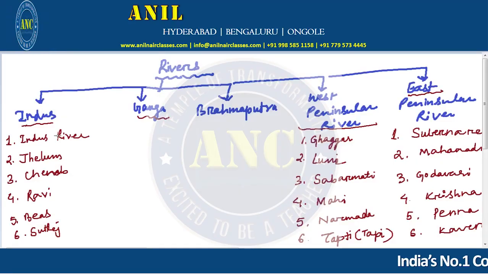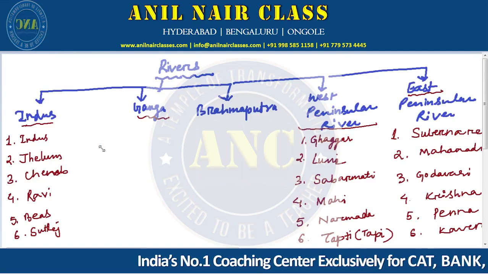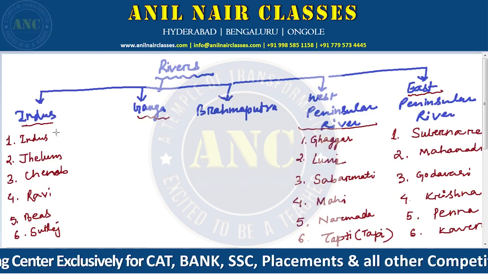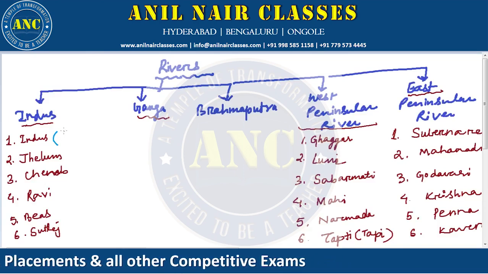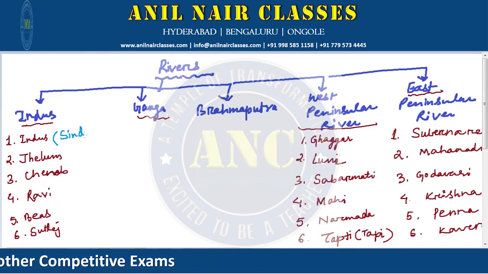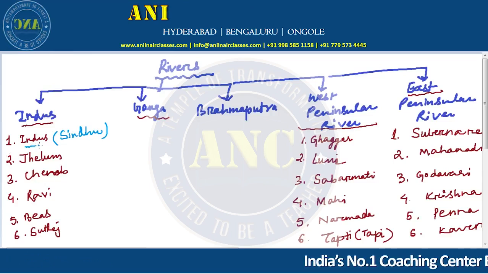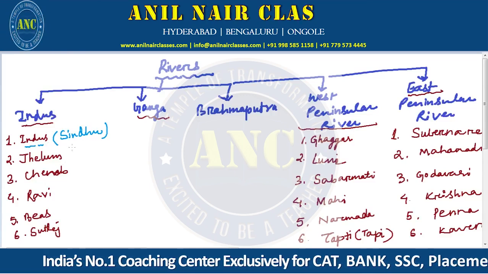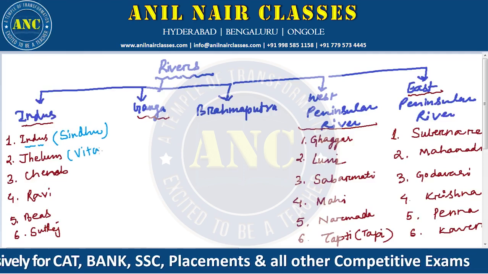Bias, what we call today, basically those were not the names some years ago. If you go back to your schooling, Indus was called Sindhu, and that is why it was called the Sindhu civilization. So what Indus is known as today, earlier Indus was called Sindhu. Similarly, Jhelum was known as Vitista.